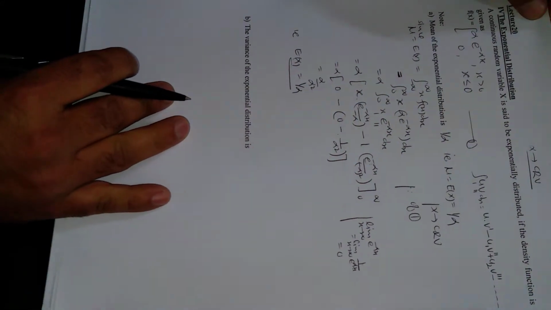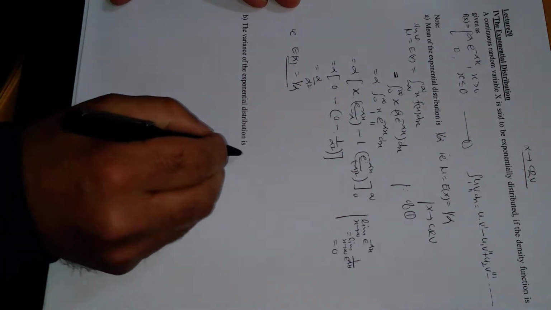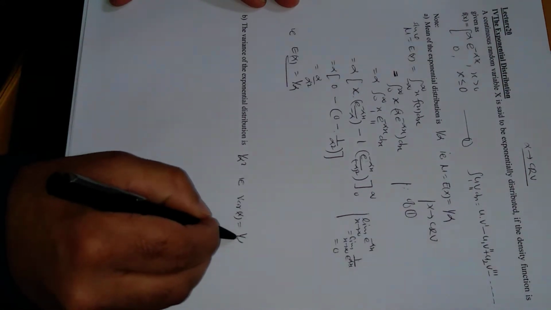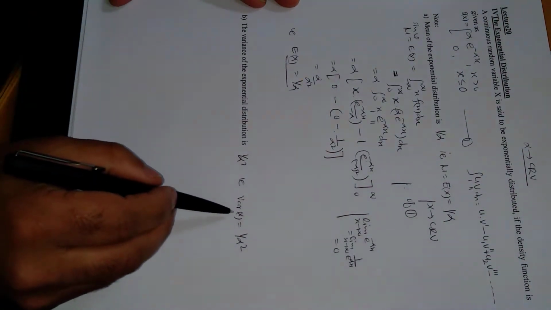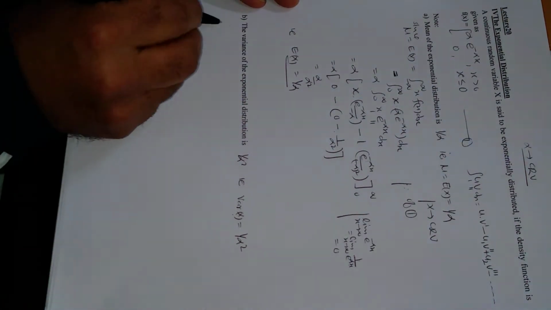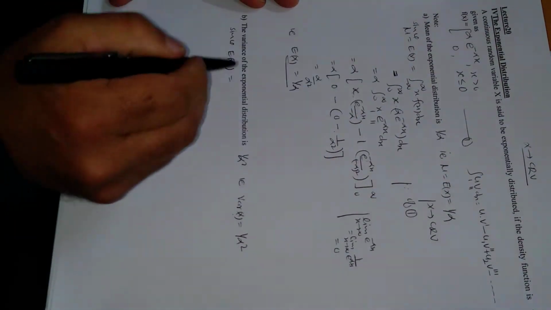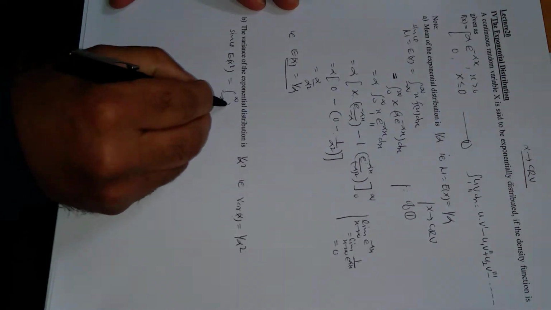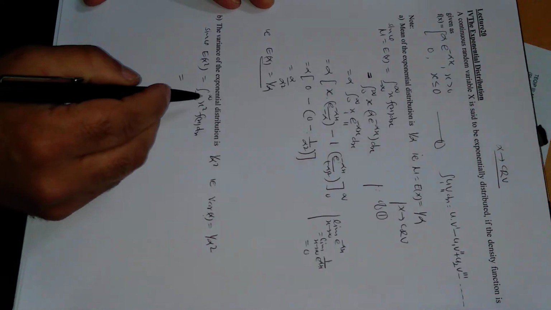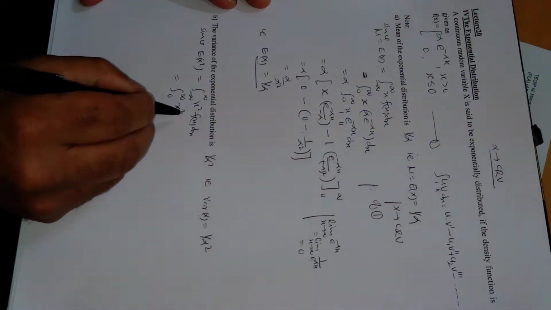Now come to the second part. Note B: the variance of the exponential distribution is 1 upon alpha square, that is, variance of x is equal to 1 upon alpha square. Since we know that for variance we need E of x square and E of x. E of x we have already evaluated, so we need only E of x square. So E of x square will be defined like this: instead of x there will be x square f of x dx. Now because of the given density function, this will reduce only to 0 to infinity. X square is as it is, substitute the value of f of x.